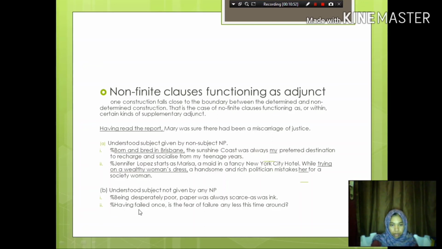In the second example, "Having failed once, is the fear of failure any less this time around?" The context makes it clear that the understood subject of having failed is the person addressed, the interviewee.